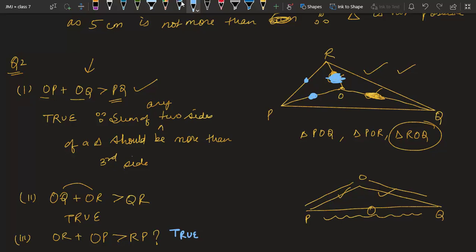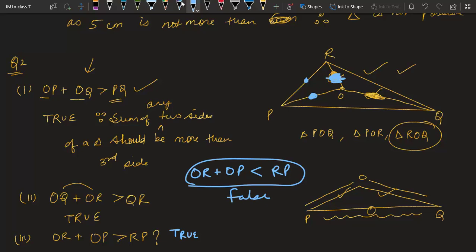Now you must be thinking all the parts are true. Why are we not having any false case? So let us take from our side. If suppose the question was like this, OR plus OP is less than RP, then you could have said that this is false. Why? Because it is saying the sum of two sides is less than the third side, which is not possible. In the case of a triangle, we all know the sum of two sides is more than RP, the third side. So this is from my side, just to give you an idea of a false part.